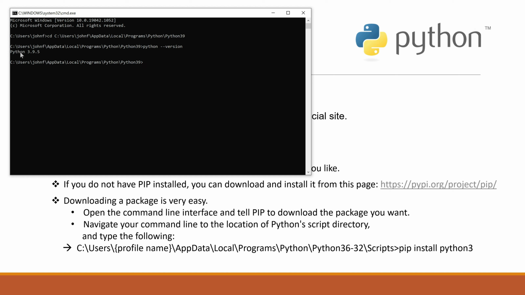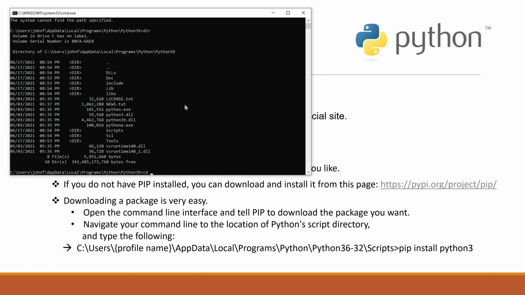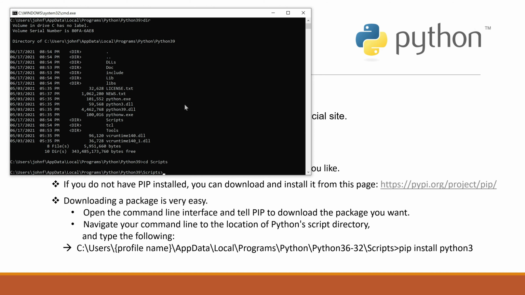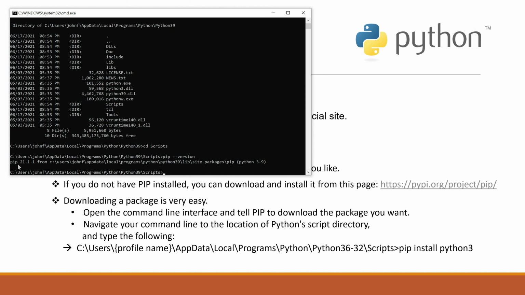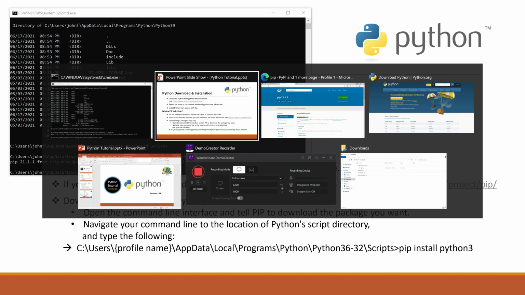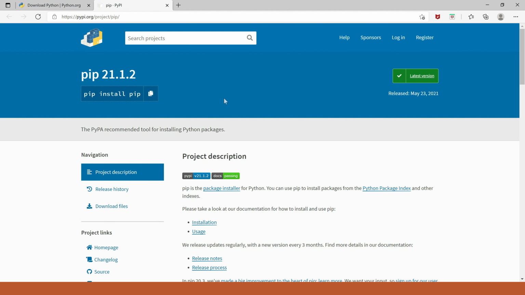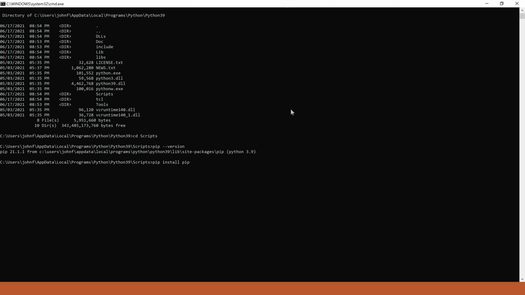So the installed version of Python is 3.9.5. Let me navigate to Scripts. Here let me type pip --version. Yes, it is giving pip version 21.1.1, but what we have seen in the portal is 21.1.2. So I am copying this to the clipboard. Let me maximize the command prompt.